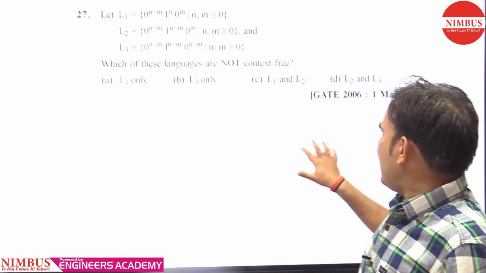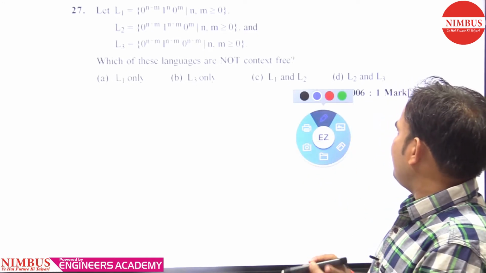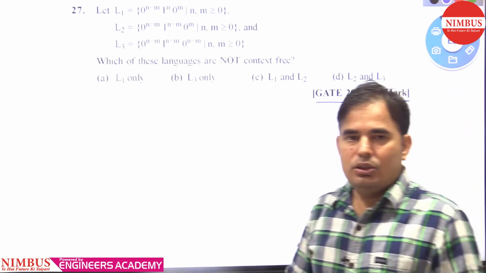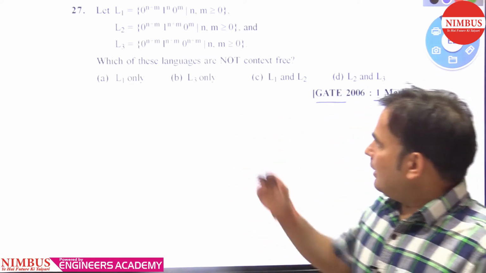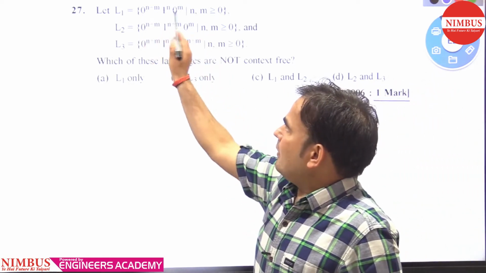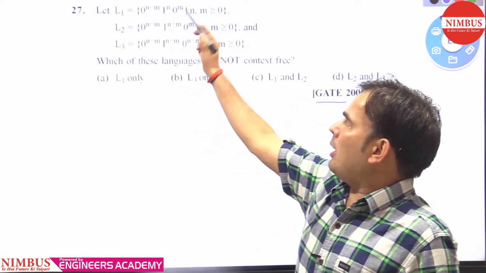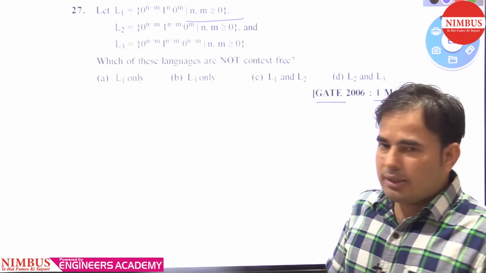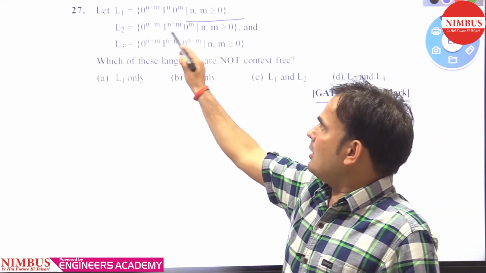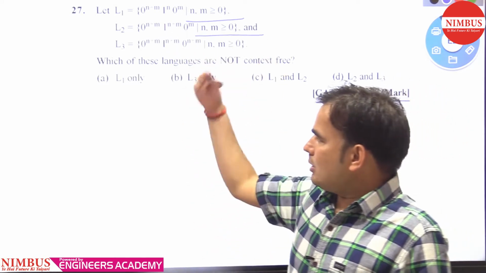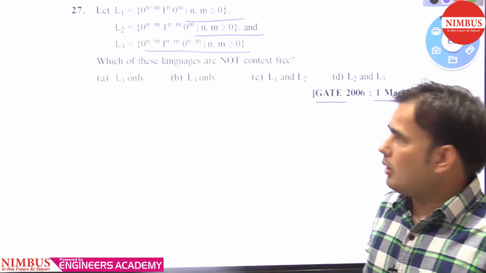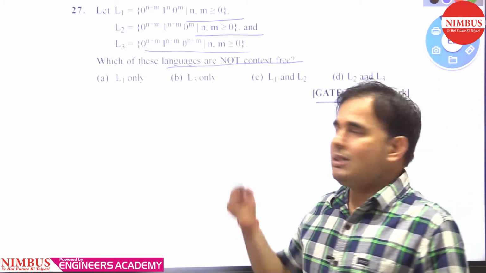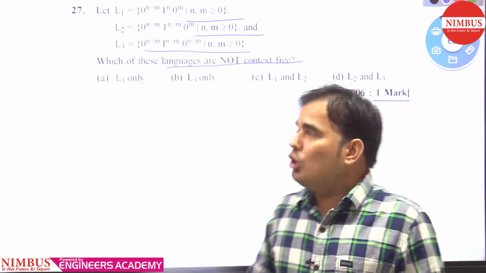Students, this question was asked in GATE 2006 for 1 mark. So let's see what it is saying. L1 is a language given as 0^(n+m) 1^n 0^m, where n, m greater than or equal to 0. L2 is a language given, and in a similar way, L3 is also given. Which of these languages are not context free?